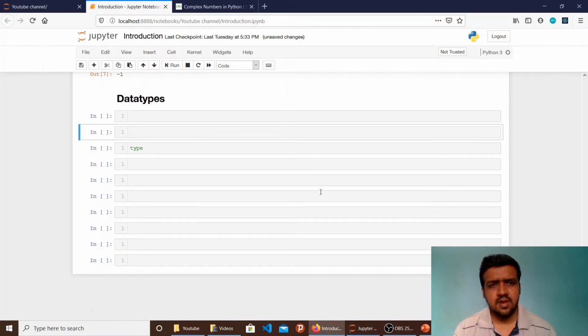In other premier languages like C, C++, Java, you need to tell the compiler that you are going to declare a variable of type integer, float, character, string, or array beforehand. But in Python we don't have to do any of that. We can just simply write a variable name and define a value.